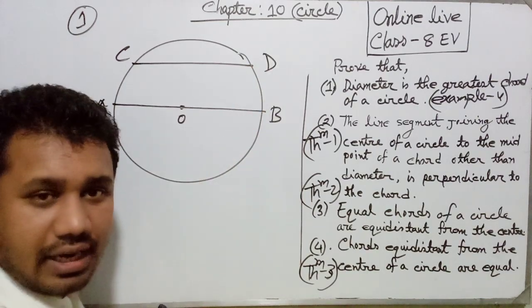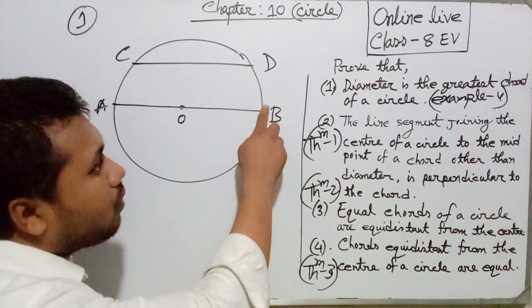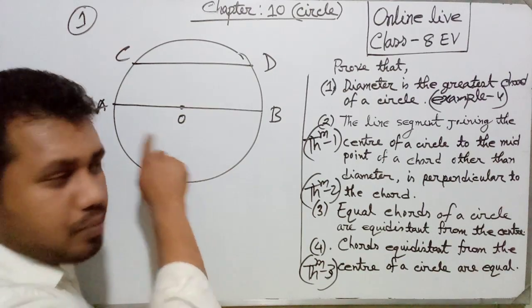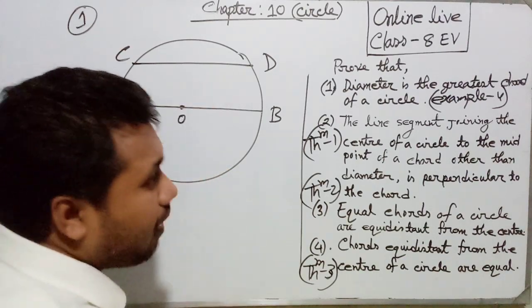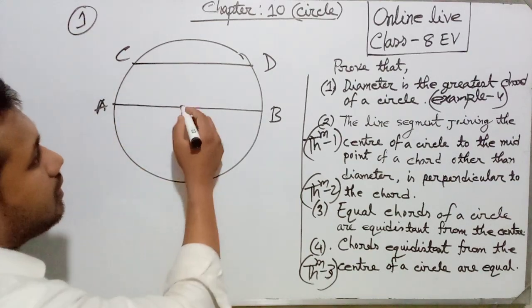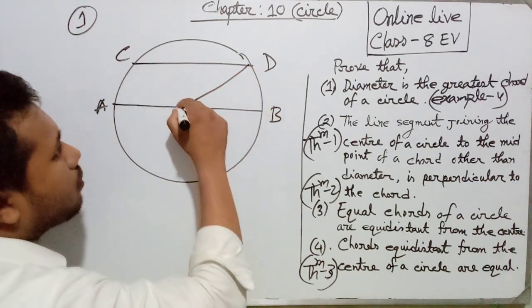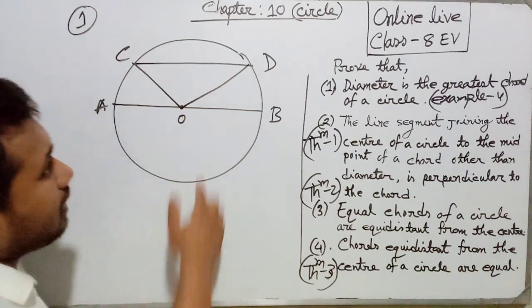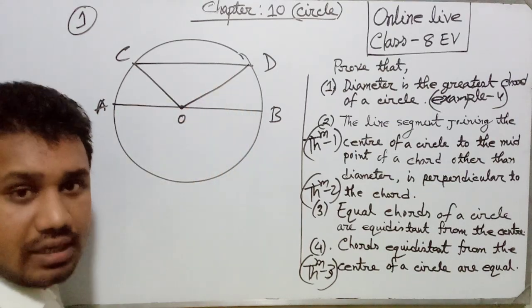We have to prove that AB is greater than CD. Now our construction: we join OD and OC. Now there is a triangle OCD.